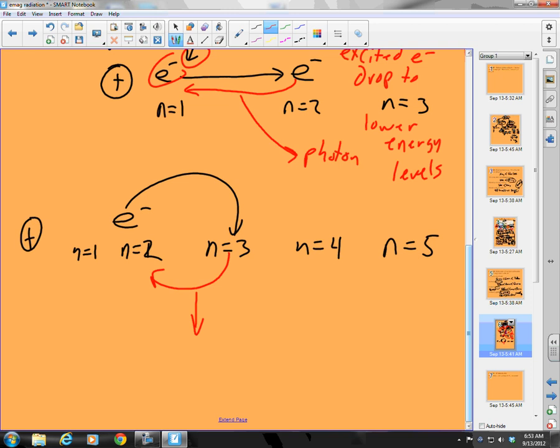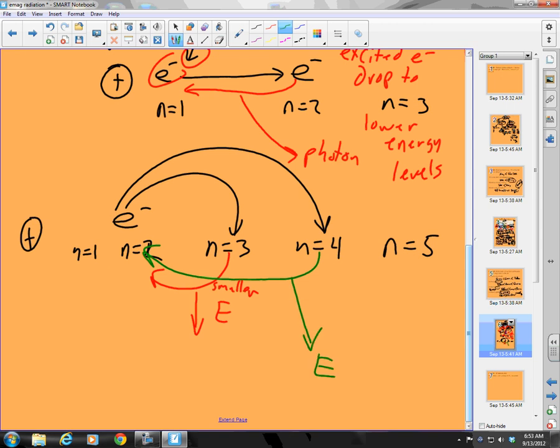Well, from 2 to 3, that's kind of a smaller jump. So if it's a smaller jump, then we'd expect smaller energy emitted. What if it goes from 2 to 4, and then returns from 4 to 2? What happens when it returns? When it drops down, it emits energy. Now that energy is of green light, and so it is higher in energy. Why is that? Because there's a bigger drop.